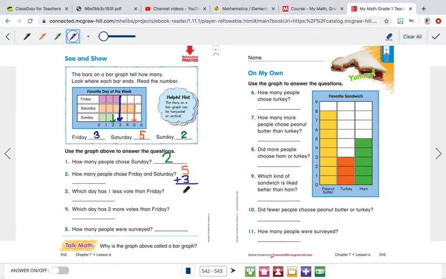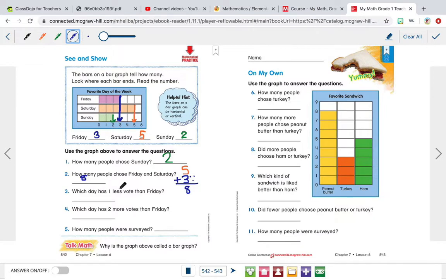So 5 is my bigger number. 3 is my smaller number, so I'm going to draw 3 dots. So 1, 2, 3. I'm going to get 5 in my head and count up because we're adding. So 5, 6, 7, 8. 8 people chose Friday and Saturday. So we are doing that, okay?